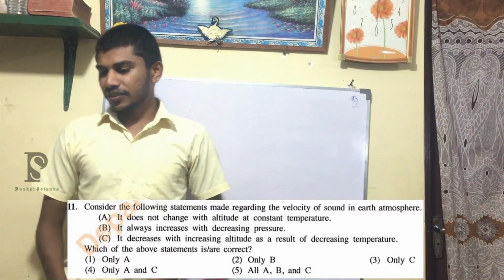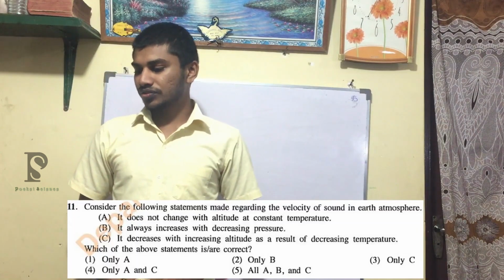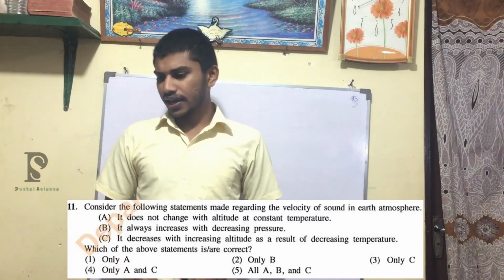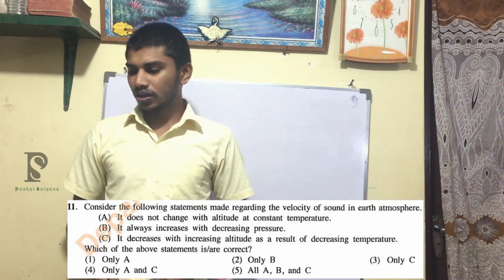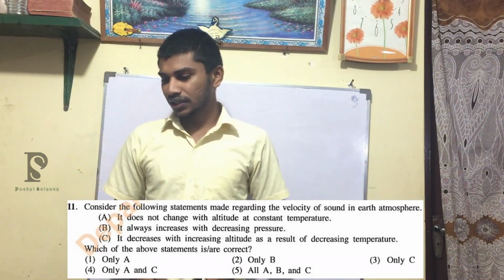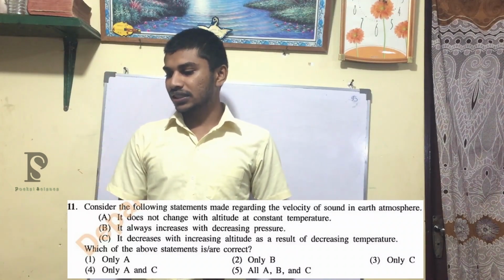The 11th question of this paper: consider the following statements made regarding the velocity of sound in Earth atmosphere. A. It does not change with altitude at constant temperature. B. It always increases with decreasing pressure. C. It decreases with increasing altitude as a result of decreasing temperature.